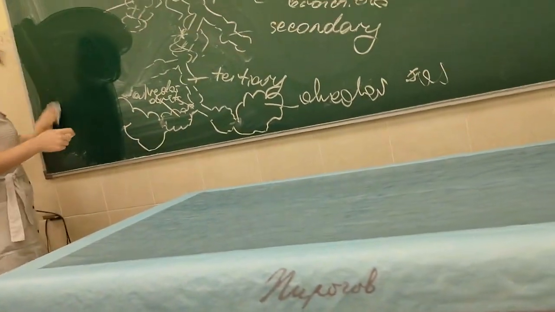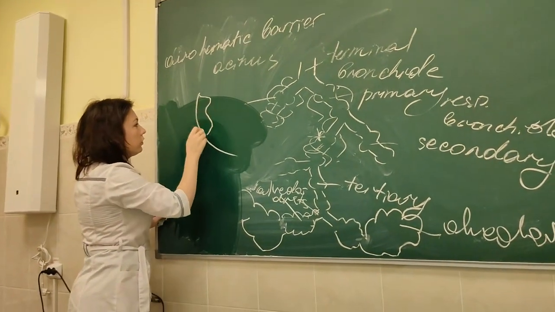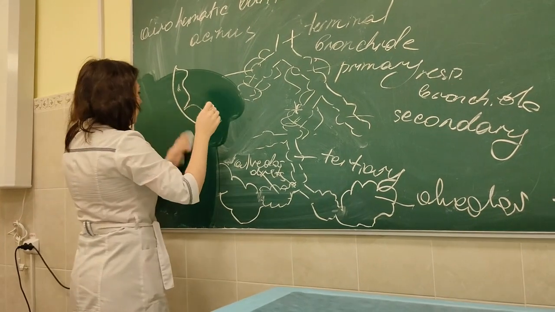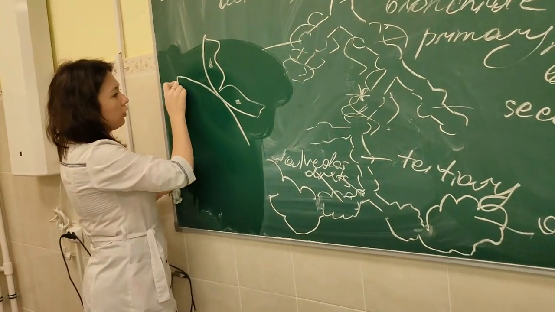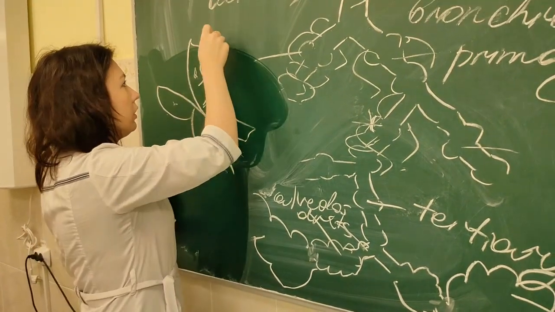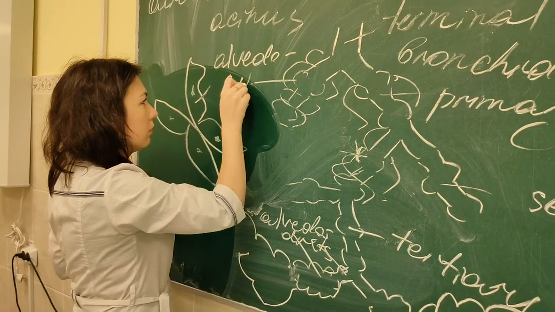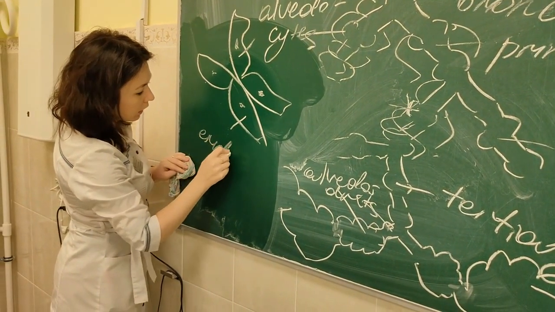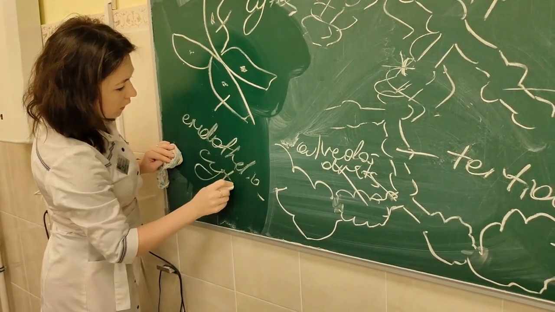How is it formed? So from the side of alveolus, there are alveolar cells. These are alveolar cells. And from the side of the blood capillary wall, there are endothelial cells.